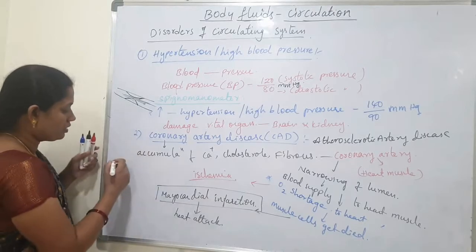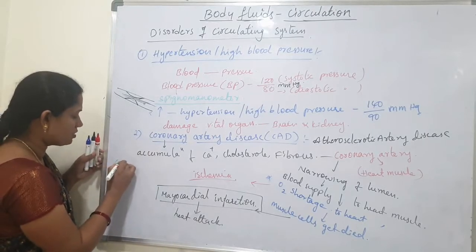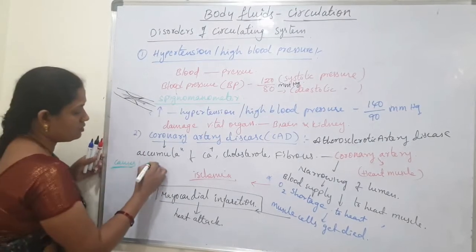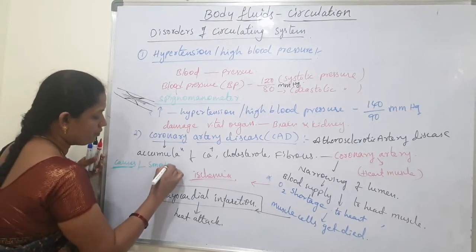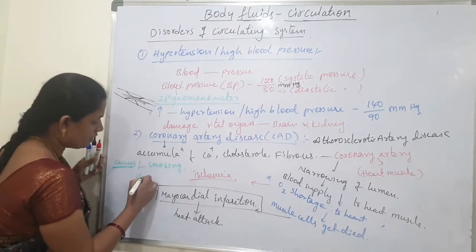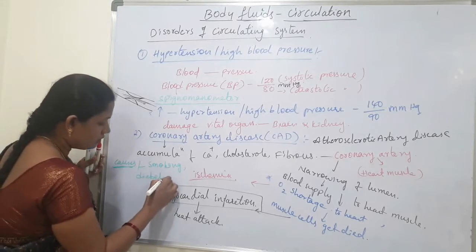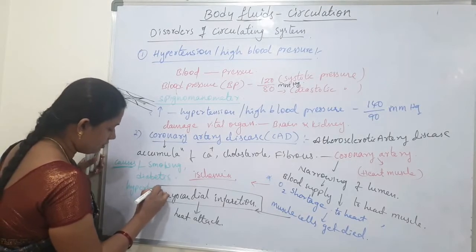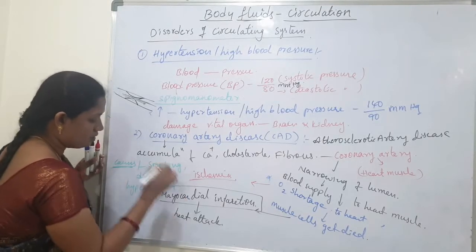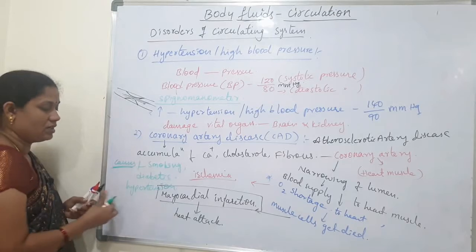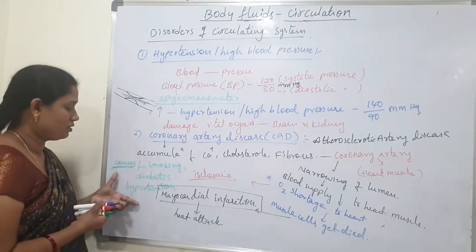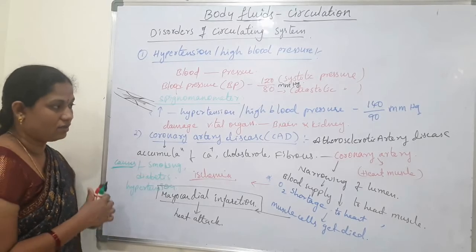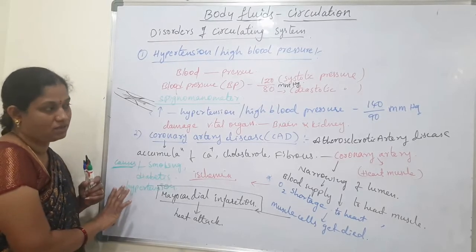Next, what are the causes for this coronary artery disease? Mainly smoking, diabetes and hypertension also. In these conditions the persons may suffer from this coronary artery disease. Okay, so this is coronary artery disease.